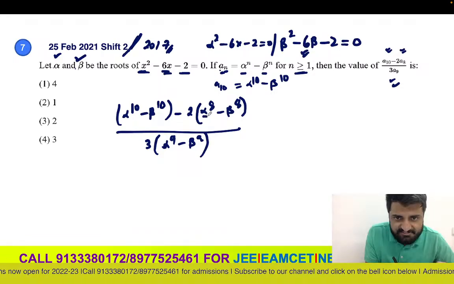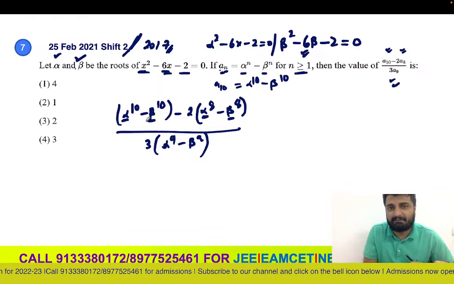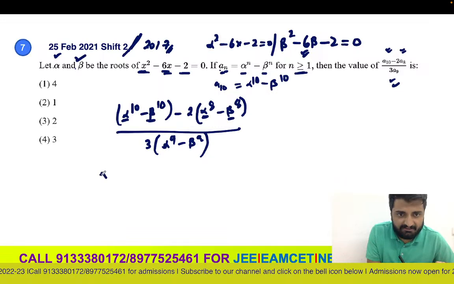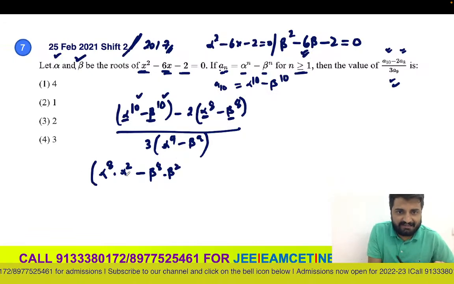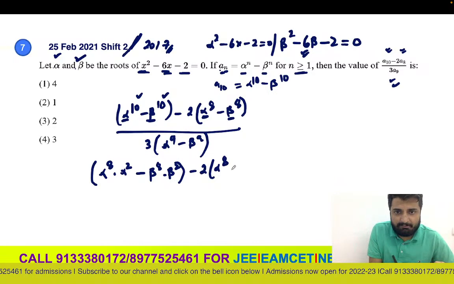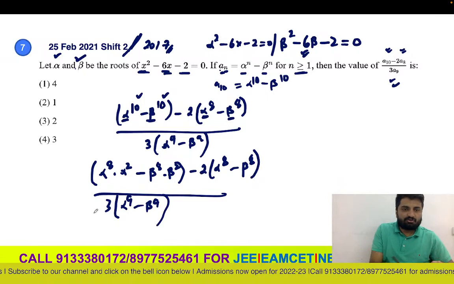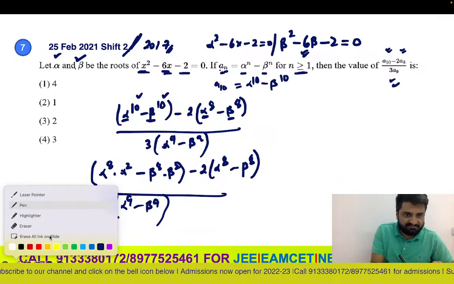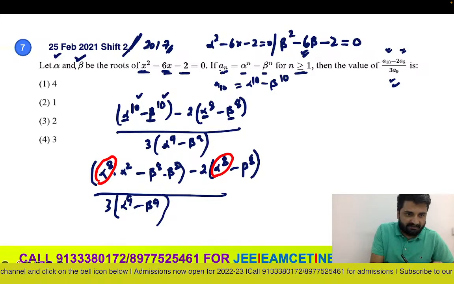Now since here you have alpha power 8, beta power 8, I'll also make the other terms into alpha power 8, beta power 8. So this I can write as alpha power 8 into alpha square minus beta power 8 into beta square. I'm just splitting the power so that I can take some terms common. Minus 2 times alpha power 8 minus beta power 8. The denominator will be the same, 3 times alpha power 9 minus beta power 9. Now can I take alpha power 8 common?